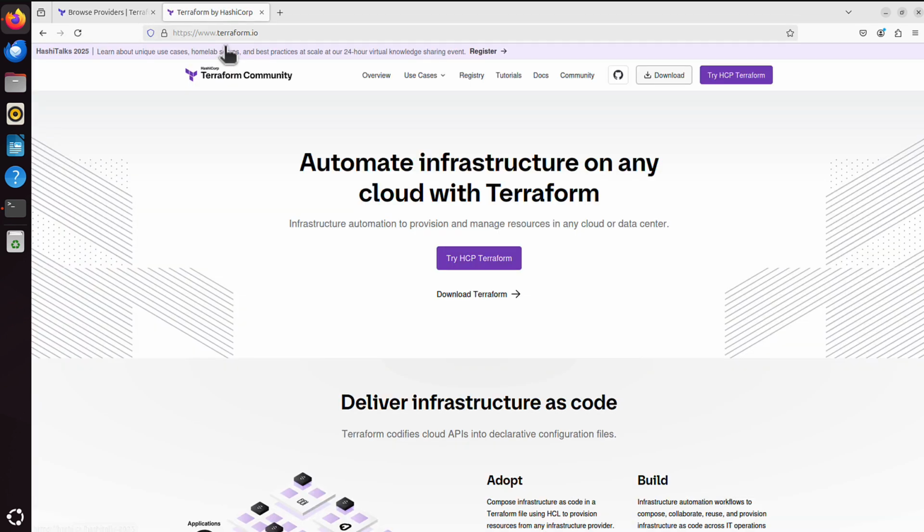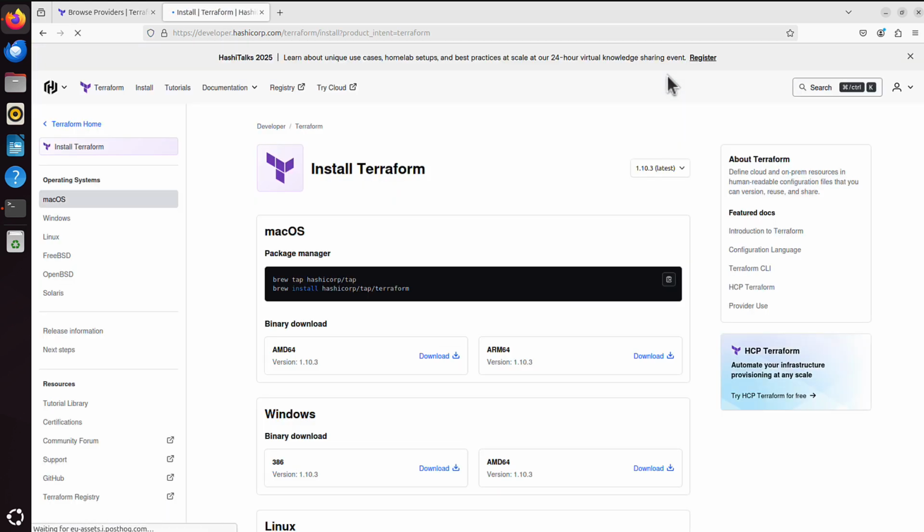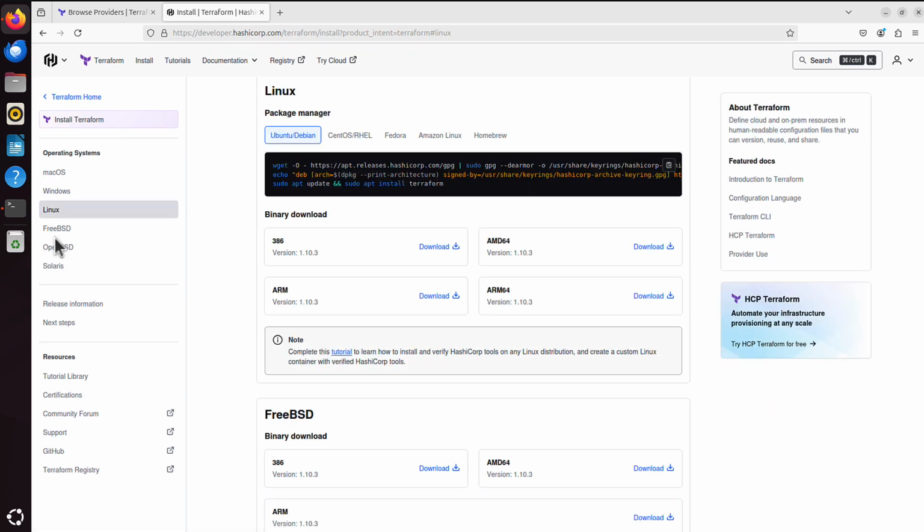So that's terraform.io, and I will click that download button. And you will see not only macOS, Windows and Linux, but also FreeBSD, OpenBSD, Solaris, etc. But I'm interested in Linux now, and because every Linux can have different package managers, you have to choose your version of Linux, whatever your distribution is, yes?